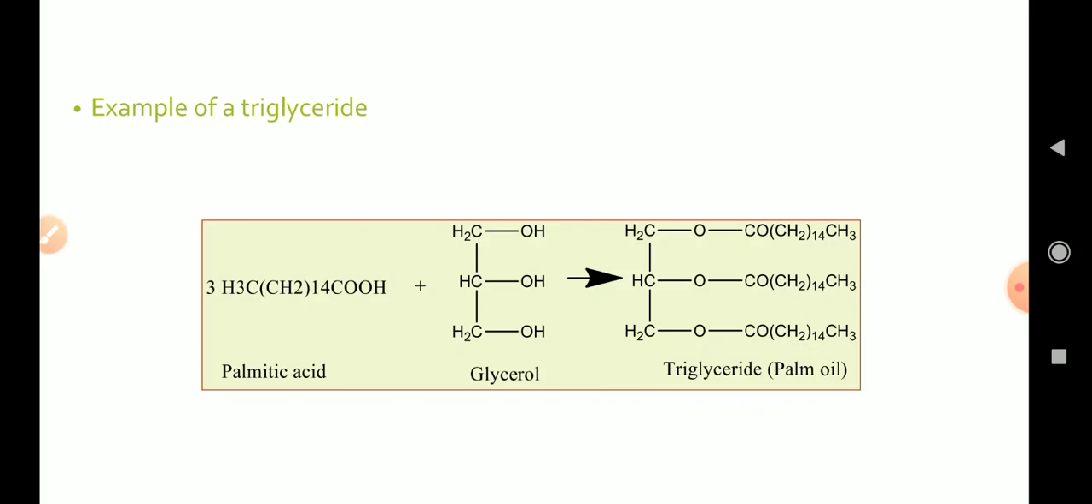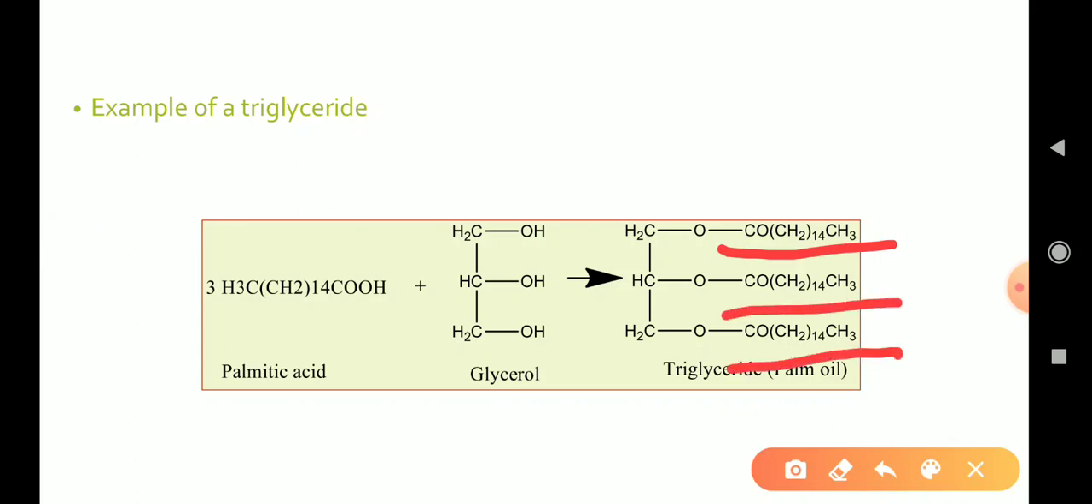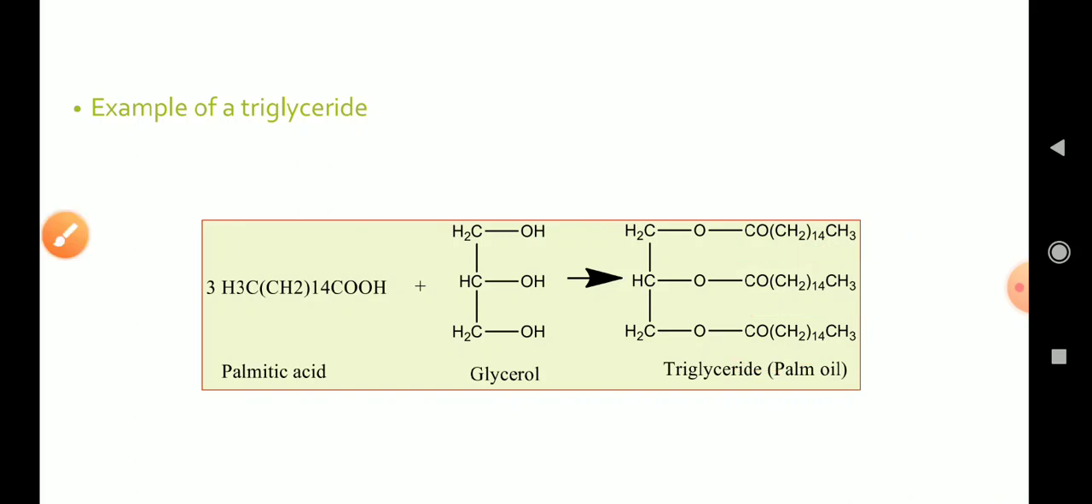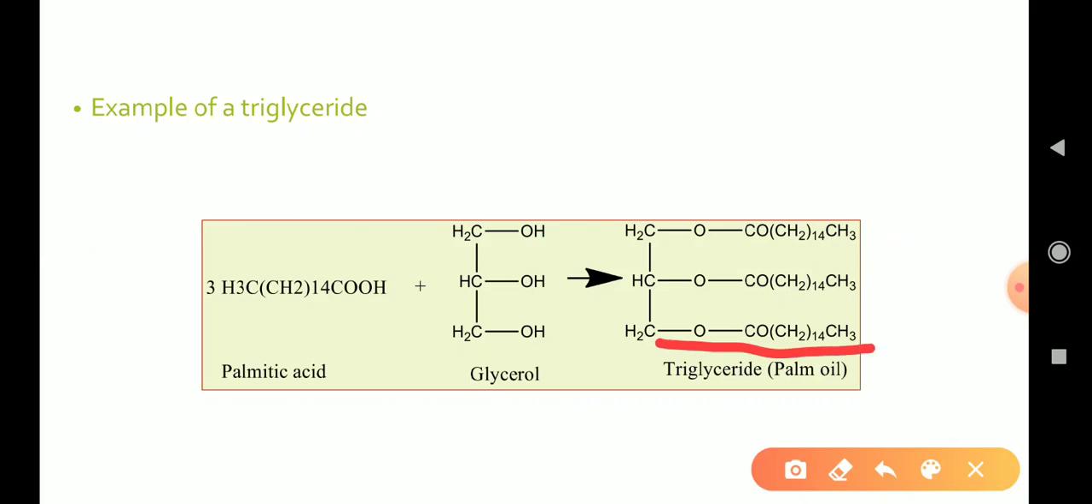Palm oil is a simple triglyceride because all the three fatty acids in the reaction are the same. If we change one of the fatty acids in the reaction, then the resultant triglyceride is a mixed triglyceride. Or we can also change two of the fatty acid chains, then it can also result in a mixed triglyceride.